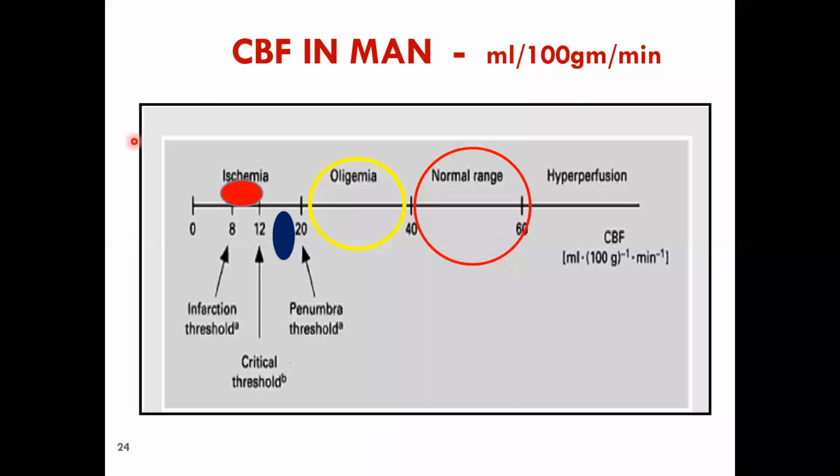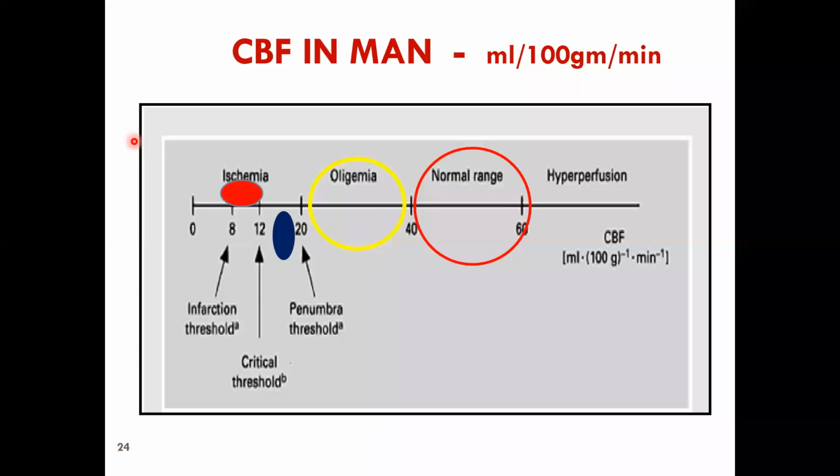When it comes down to 20 to 40, you know that there's a reduction in blood supply. When you find a patient with carotid stenosis, you have to be careful. If there's a critical stenosis, you all know what a stenosis is, there's a narrowing of the vessel. There's a narrowing of the vessel, the blood supply is going to go down. So you have to intervene at that level.